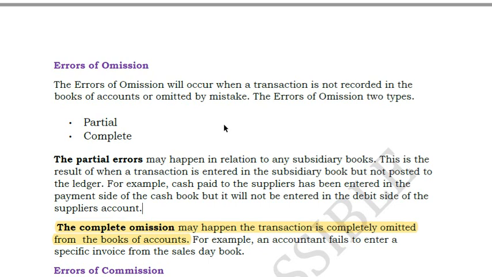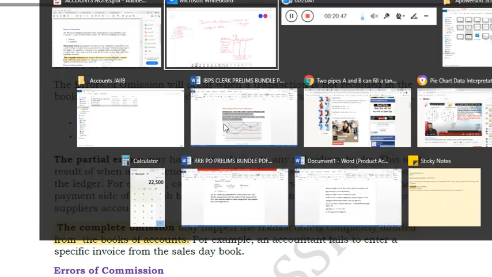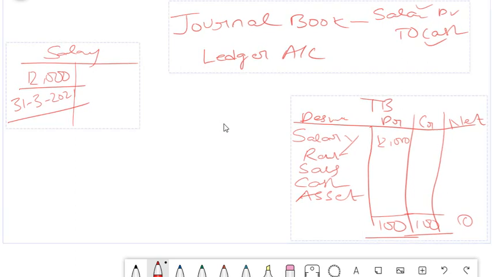For example, you paid cash to someone, you reduced your cash balance, but you didn't reduce the balance of the person to whom you have to pay. That means you didn't reduce the payable balance. So obviously what will happen? The payable balance will still show a wrong figure and your amounts won't tally, isn't it? So that is what errors of omission do. I'll just erase this and tell you.